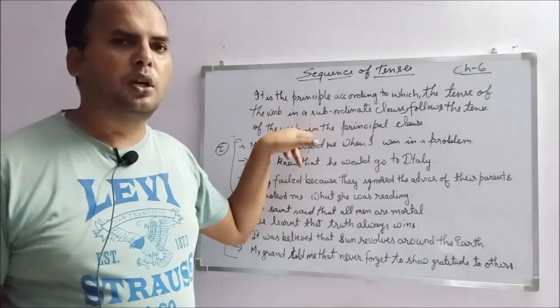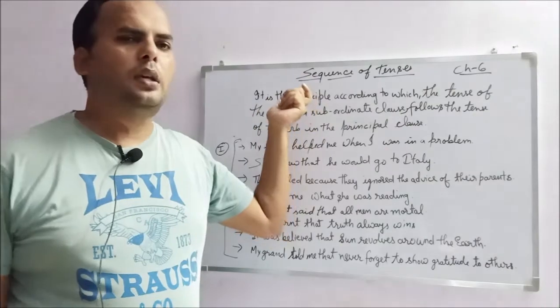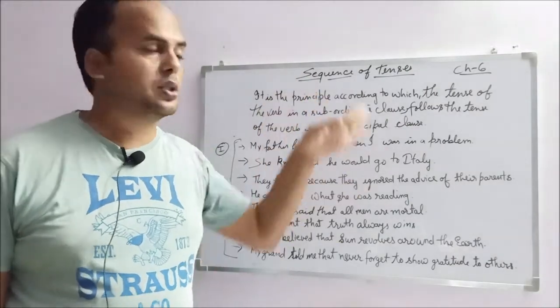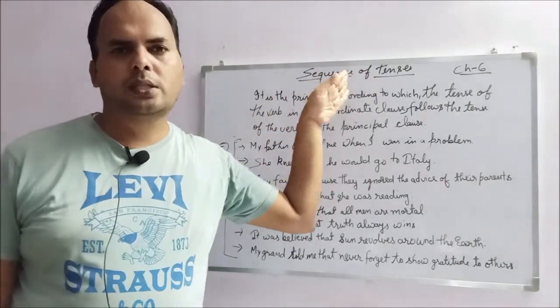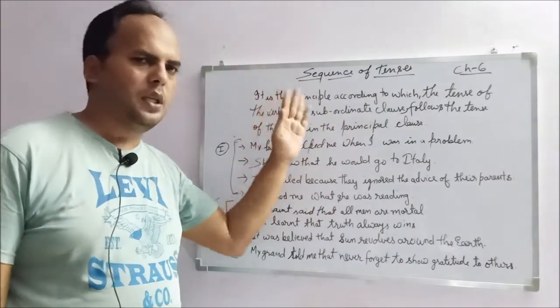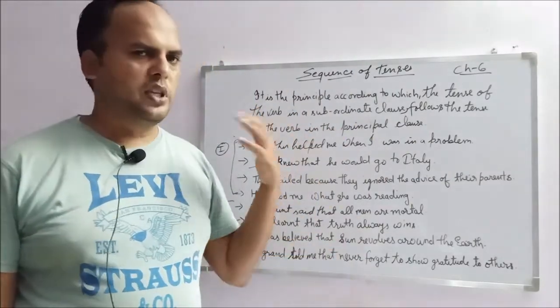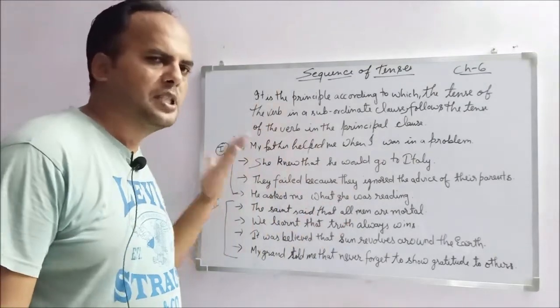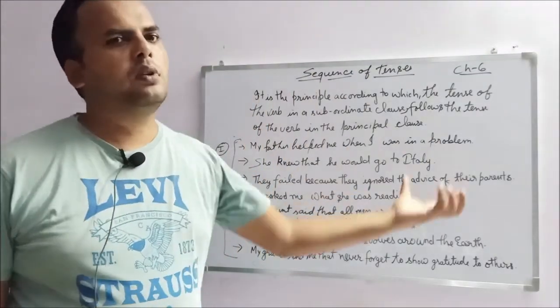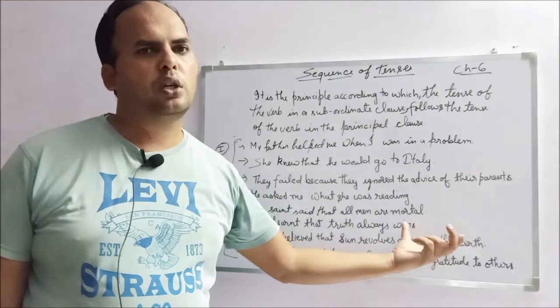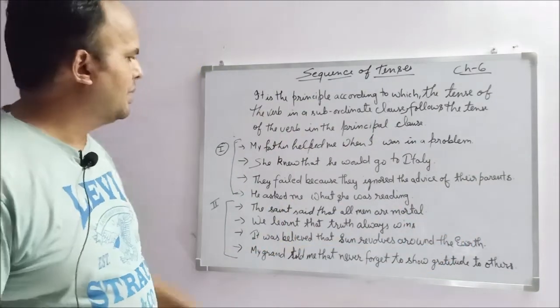According to the principal clause, the verb will be used in the subordinate clause. That is all about this chapter. It is a principle. In this chapter you are going to discuss the laws, terms and conditions which tell you if the principal verb is in past, then which verb is going to follow in the subordinate clause. Let's go with the examples.